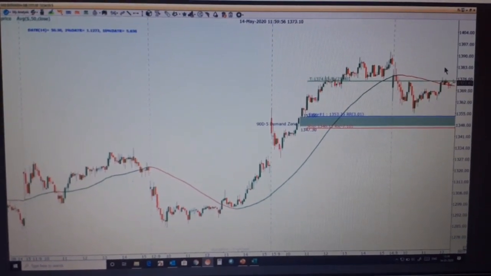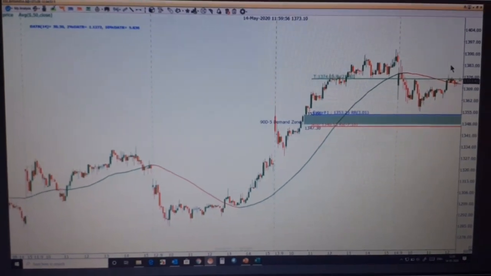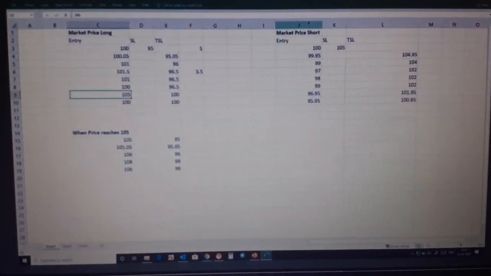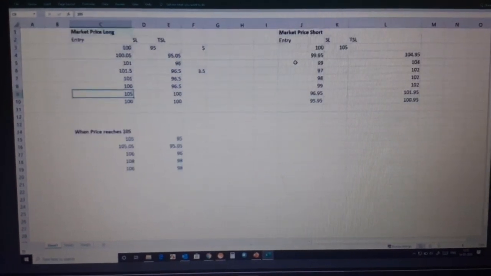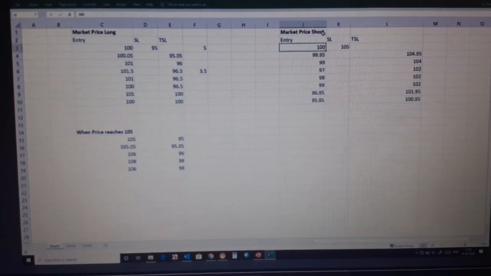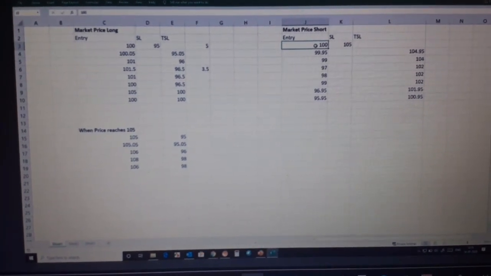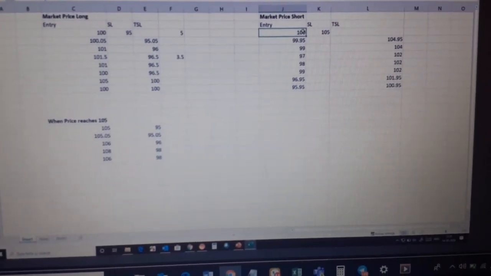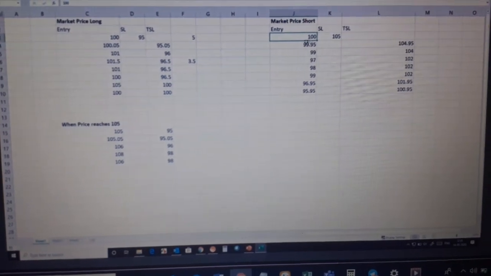You are free to use it. I'm not stopping you. Similarly, for your short trade, let's suppose that you enter at 100 and my stop loss is 105. The price hits my 100 and it goes to 99.95.